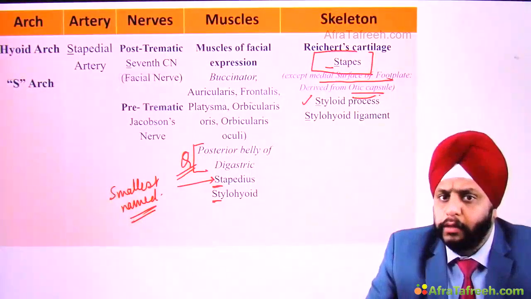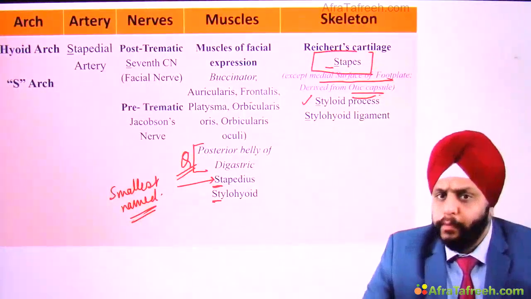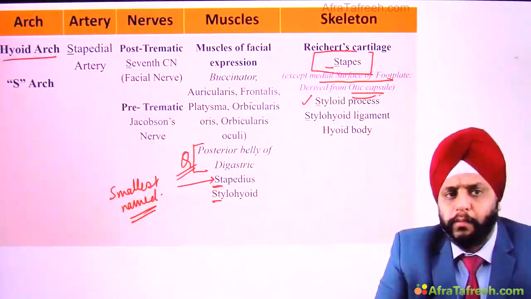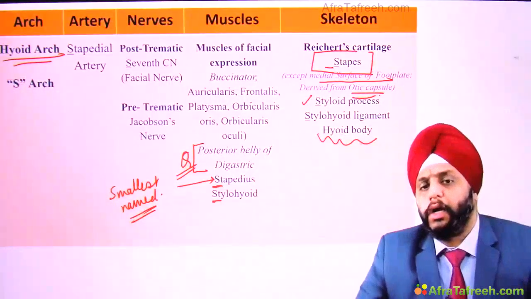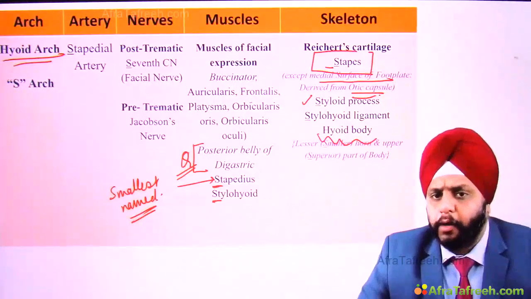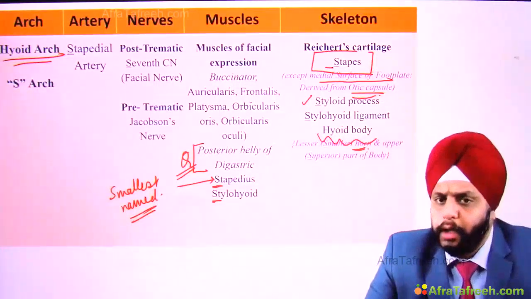Again starts with S, formed by the second arch, Reichert's cartilage. Then of course this arch is known as the hyoid arch, so therefore this cartilage forms the hyoid bone. Which part of the hyoid bone? The body of the hyoid bone and the lesser horn, lesser cornu of the hyoid bone.